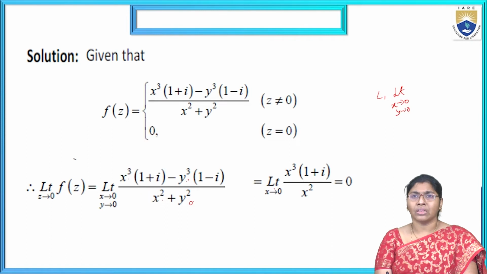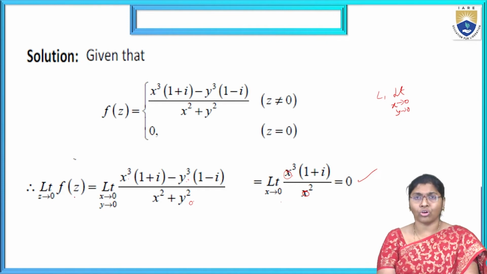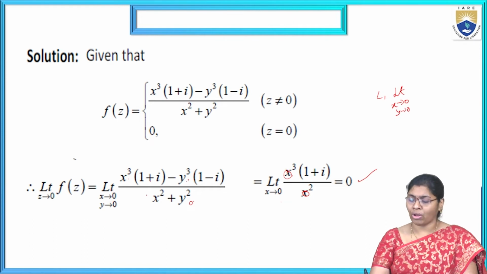Then after that x tends to 0 is also there. Now substituting x cube here, the x value is 0 and here x is also 0. Then we get 0. That means L1 is 0. Here the limit z tends to 0 of f of z means limit x tends to 0, y tends to 0. Why? Because z equal to x plus iy.